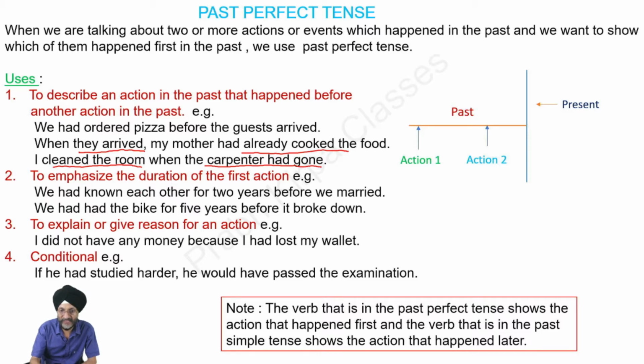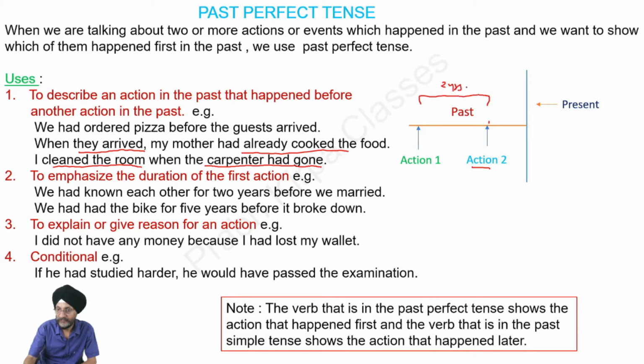Next, when we want to emphasize the duration of the first action, we may also use past perfect tense. We had known each other for 2 years before we married. That is, suppose we married is the second action. Here we got married. We had known each other for these 2 years.